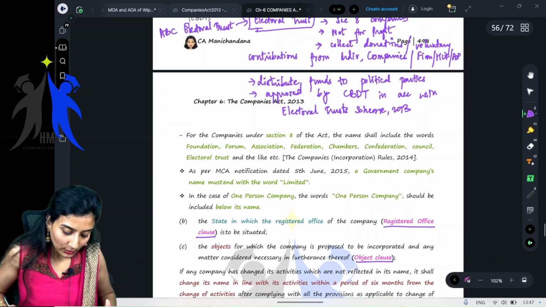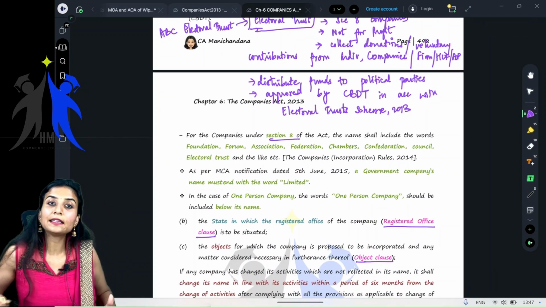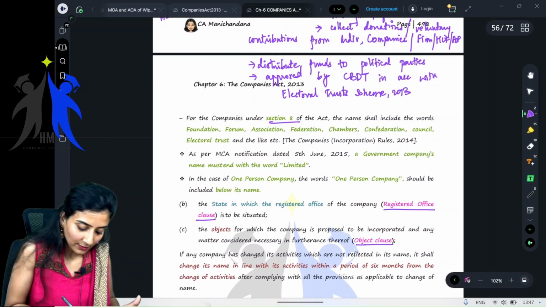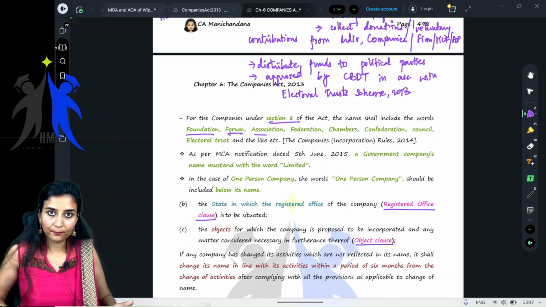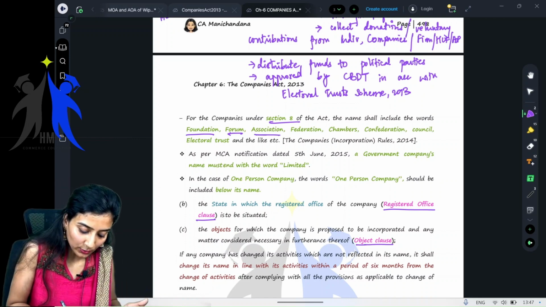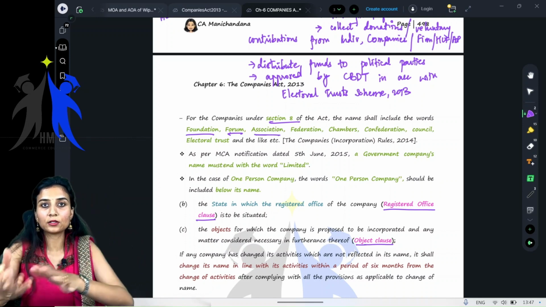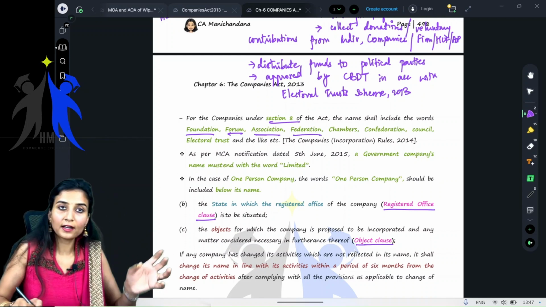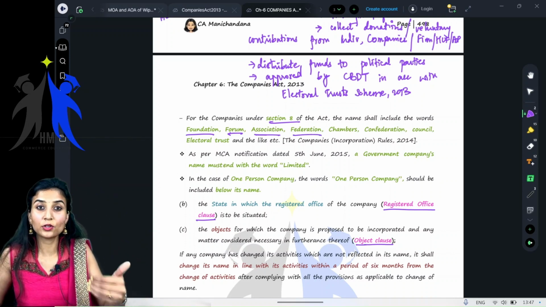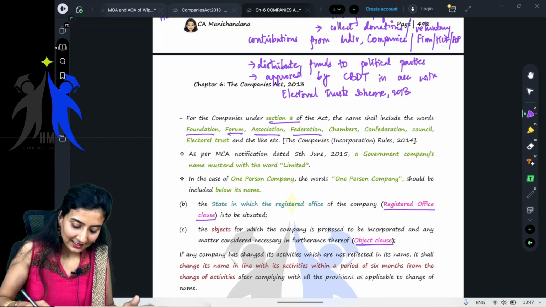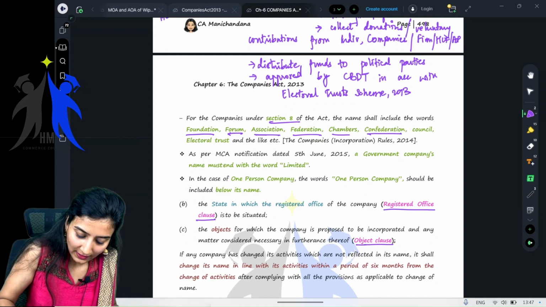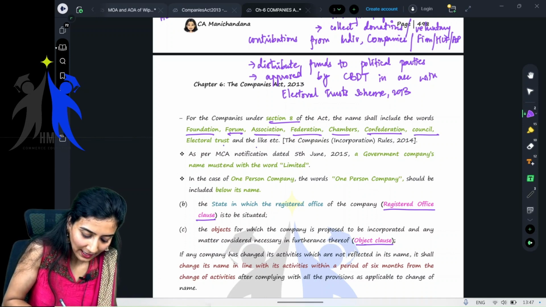Also, for the companies under Section 8, what shall it include in its name? For example, foundation, forum, association: Tata Foundation, or Bangalore Cricket Association, Federation of Indian Chambers of Commerce and Industry, Confederation, Council, Electoral Trust, and the like.